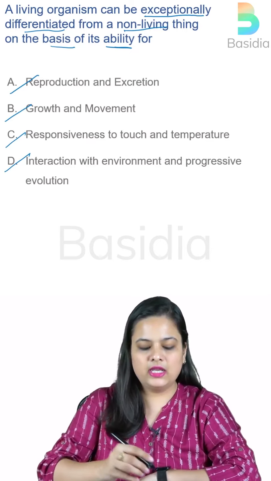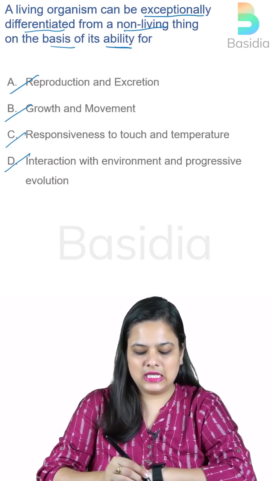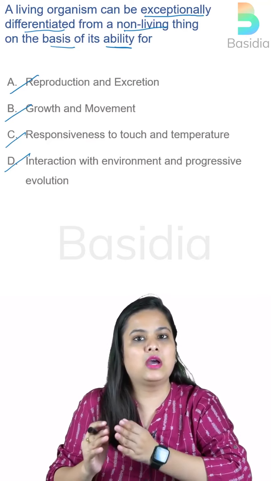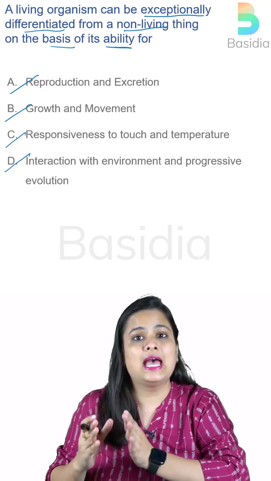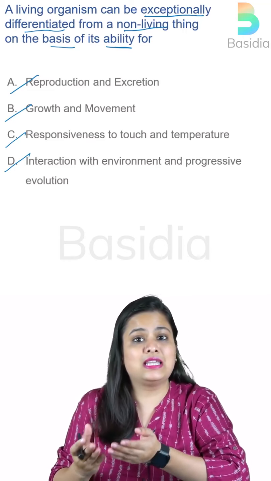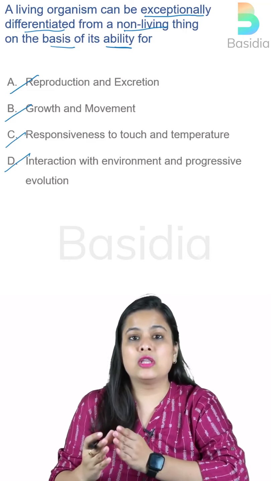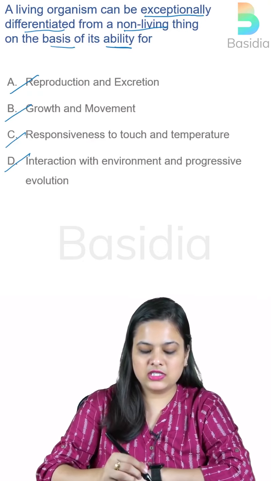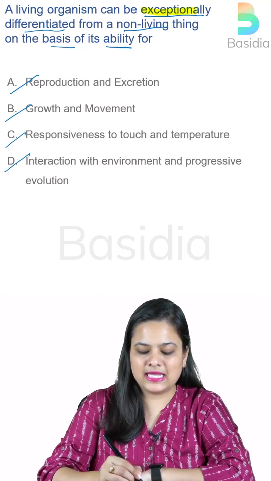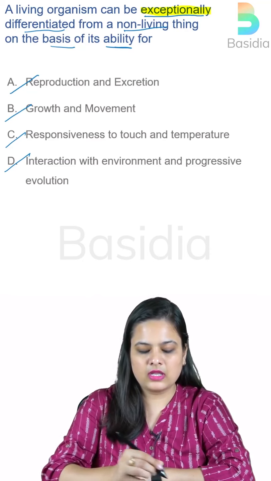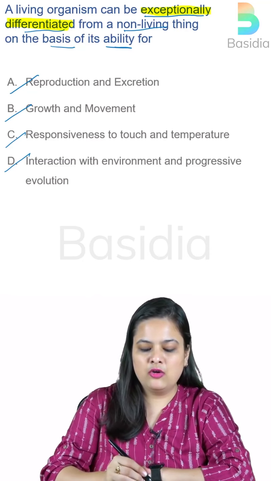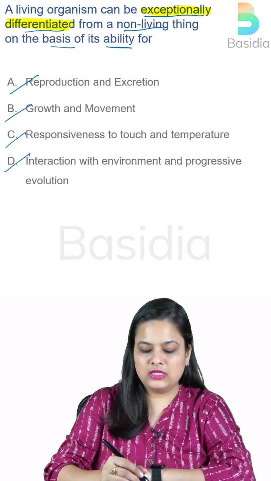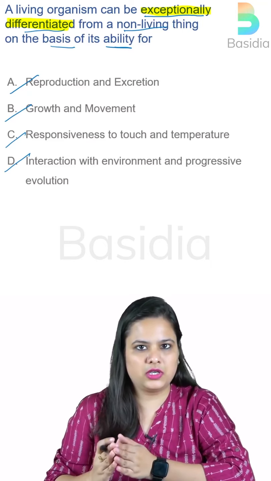Okay, so here in this particular question, you can see that they have put special emphasis on certain words, and now you have to identify these words, and for your safety, you just mark them so that there is absolutely no confusion. So here they have asked you that living organisms can be exceptionally differentiated from non-living things on the basis of their ability, right? So this is the focus of this particular question.